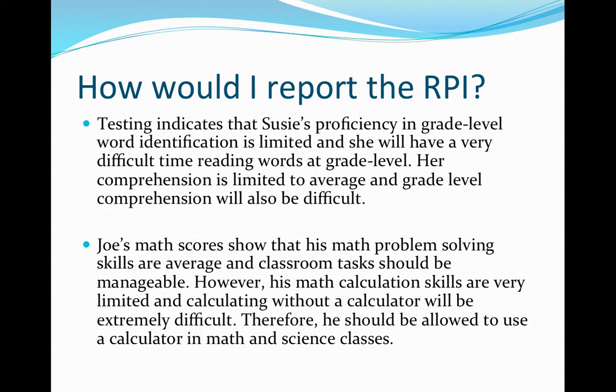First, testing indicates that Susie's proficiency in grade level word identification is limited, and she will have a very difficult time reading words at grade level. Her comprehension is limited to average, and grade level comprehension will also be somewhat difficult. Another example. Joe's math scores show that his math problem-solving skills are average and classroom tasks should be manageable. However, his math calculation skills are very limited, and calculating without a calculator will be extremely difficult. Therefore, he should be allowed to use a calculator in math and science classes.